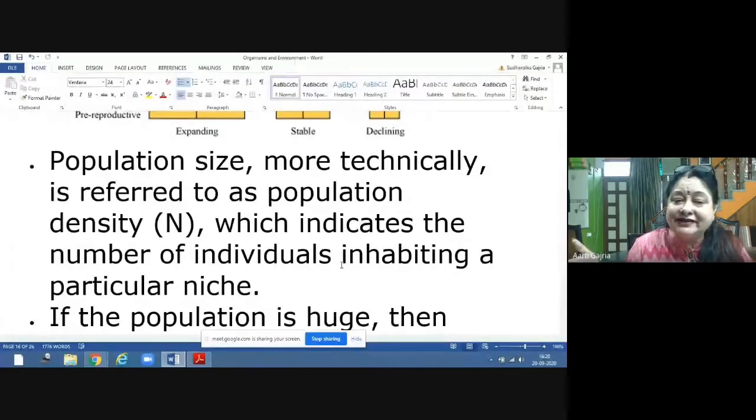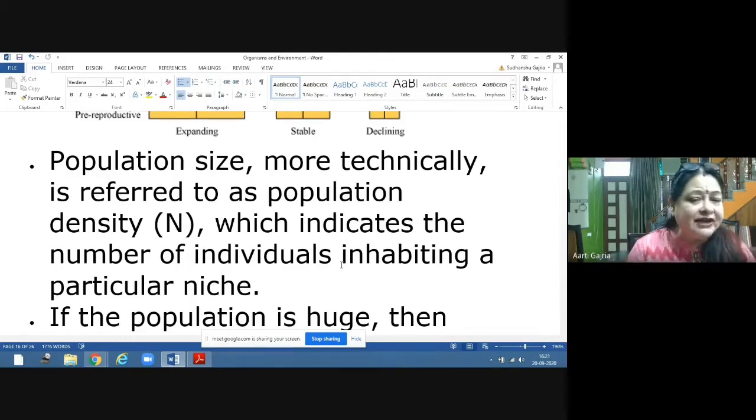But what is the niche? Niche is where the lion stays. The lion cubs are there, and the den is there, and the water resources are there. So that area where the resources are available for the lion and its family to survive, and where he is reproducing well, is called the niche. So for a population inhabiting a particular niche, population size is technically referred to as population density.